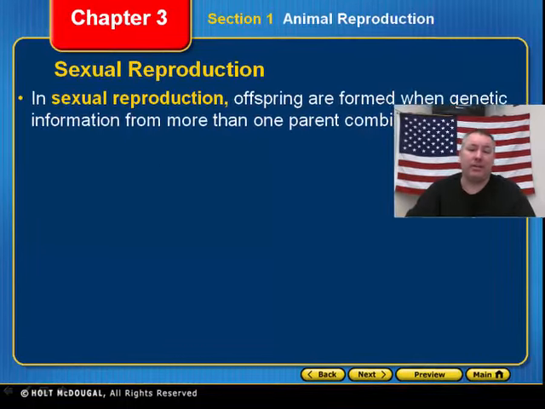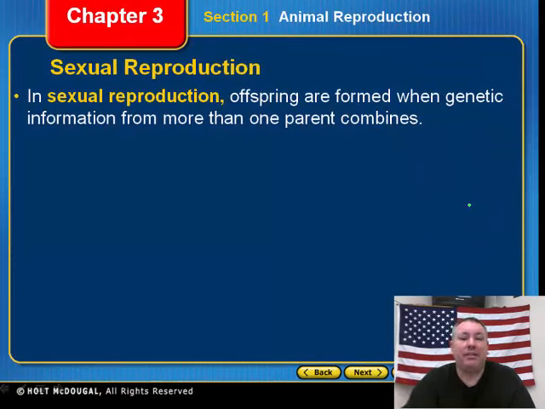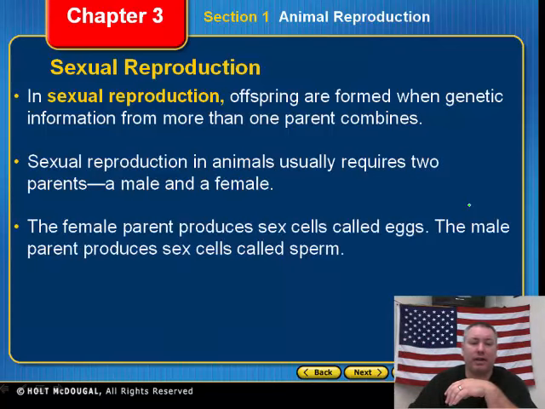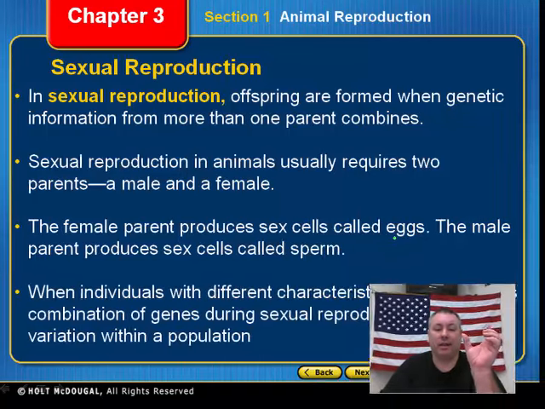Next, we're going to talk about sexual reproduction. Obviously, sexual reproduction means that you have more than one parent combining to create this new offspring. That is sexual reproduction. All right. Now, in animals, it usually requires 2 parents, a male and a female. You have to have both of those in order to have sexual reproduction in animals. Female parent sex cells are called the eggs, and the male sex cells are called sperm. That is the sex cells in animals.